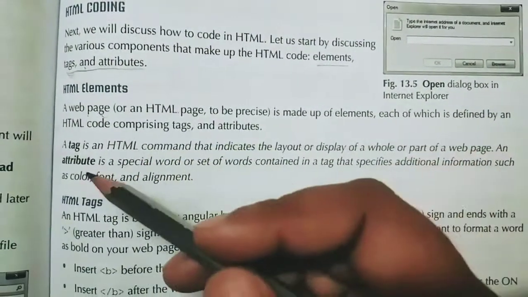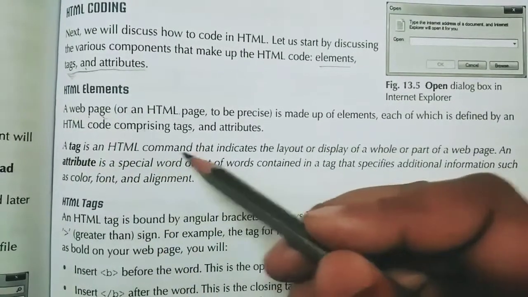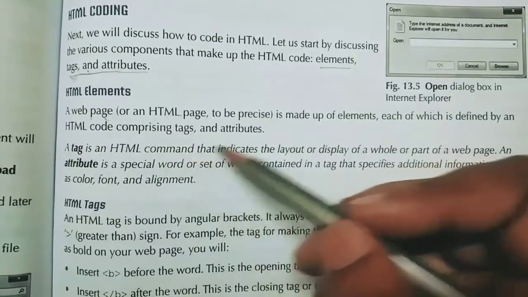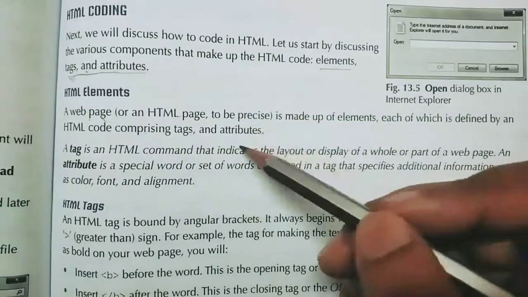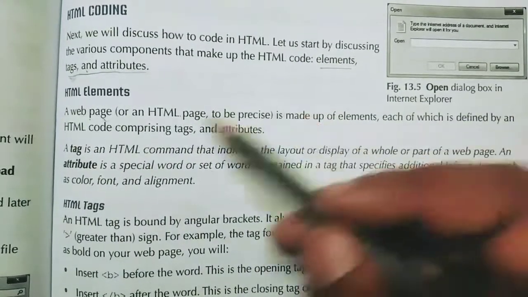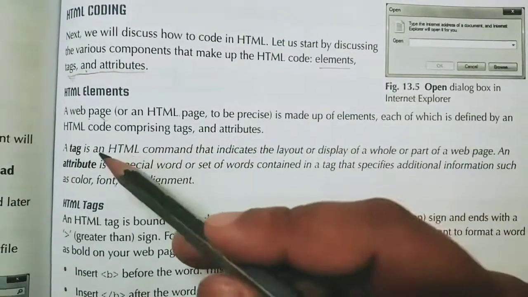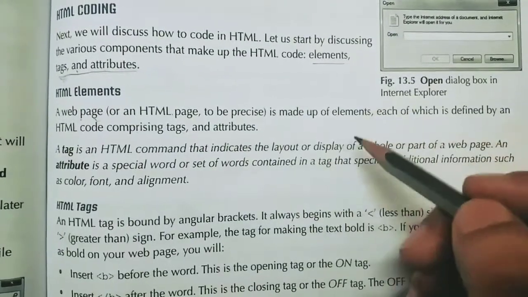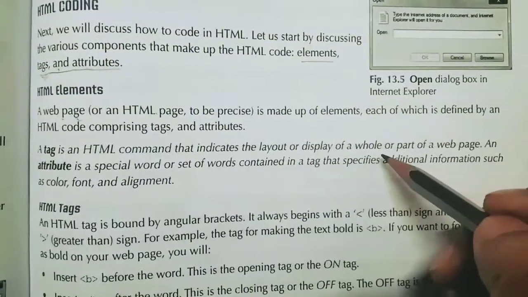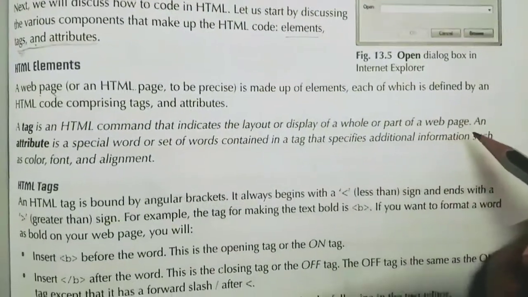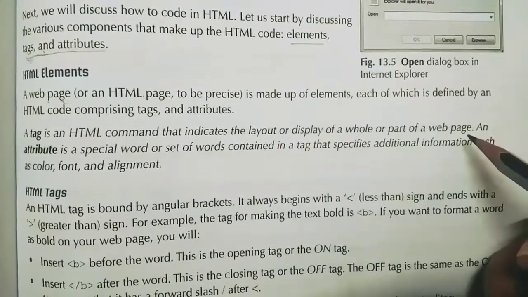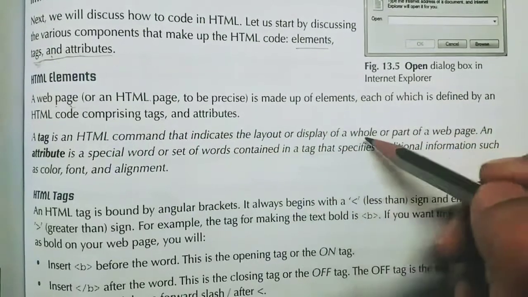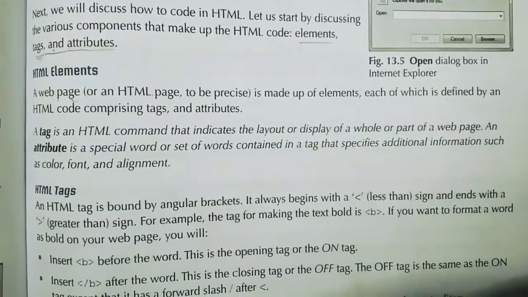So now, what is a tag? A tag is an HTML command. It can be a word or a letter. It is an HTML command that indicates the layout or display of a whole or part of a web page. Understood? It is a command which indicates how to display the whole or part of a web page.